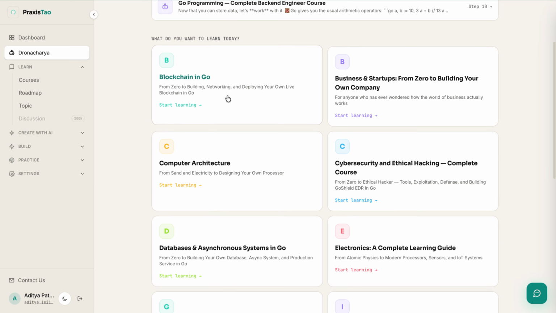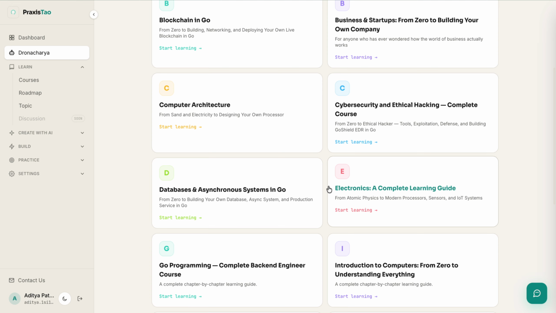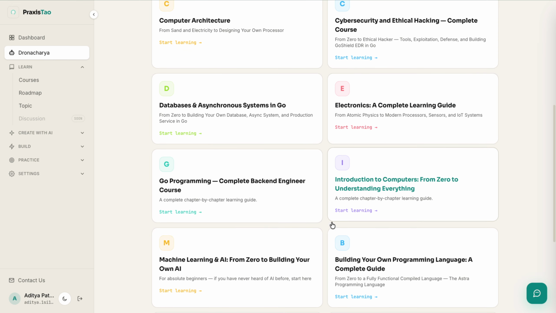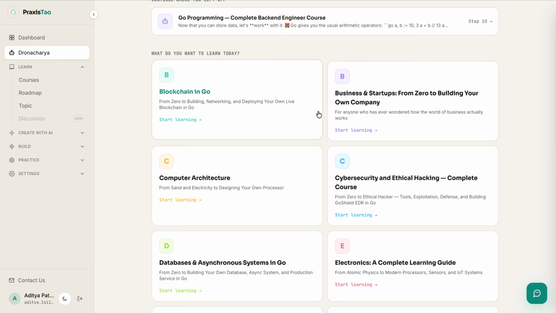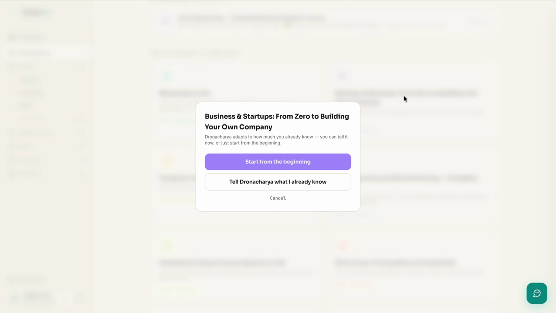Apart from that, all the courses which we are seeing in the course section are listed here, and you can just ask Dronacharya to go through any of the courses so that you can understand it. For example, let's say I want to learn this new course of business startups from zero to building your own company. So when you click on that, you get a pop-up where it tells you you can either start the course from beginning with the Dronacharya AI, or you already know some of the concepts and you want to calibrate the course according to your requirement.